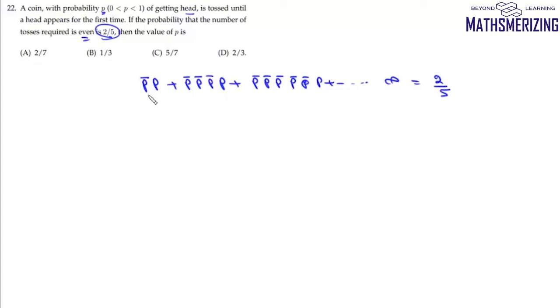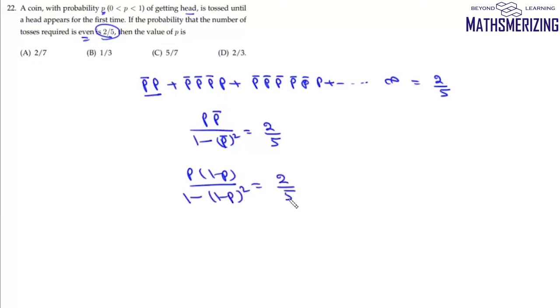Now we know that this is nothing but an infinite GP. So the sum of an infinite GP is P' upon 1 minus, now what is the common ratio? The common ratio is P̄ square, and this is equal to 2 by 5. Now we know that the complement of P is simply 1 minus P, and here it should be 1 minus P square upon 2 by 5.